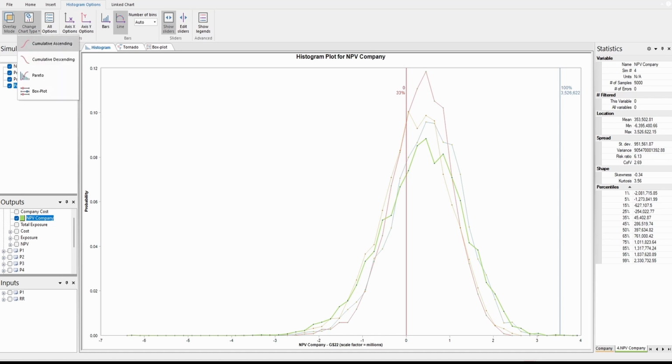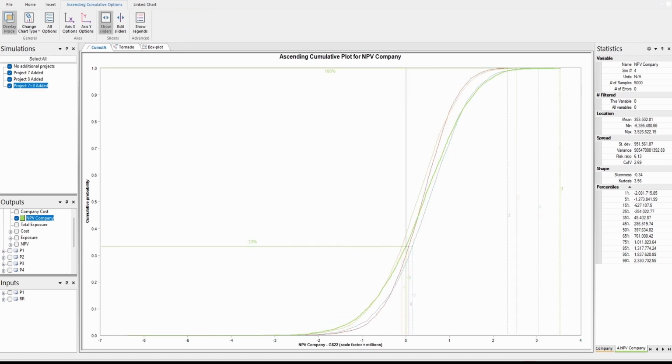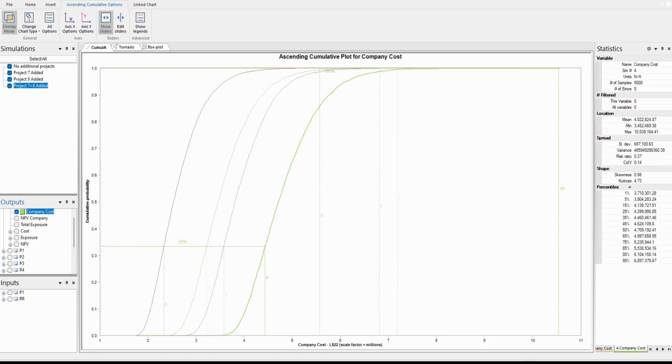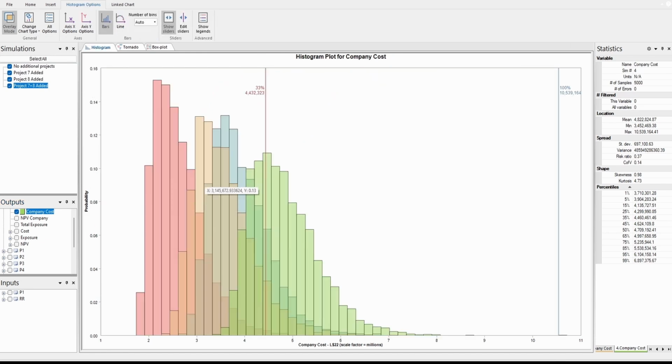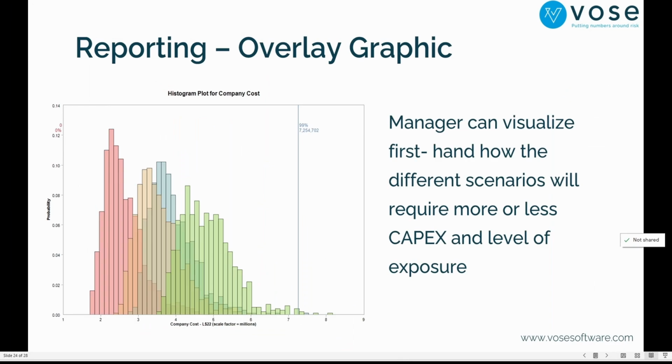You can change it to a cumulative ascending curve, for example, so it's easier to see when you have more than 3 or 4 curves. Or you can do the same analysis with the company cost, like this. And then you change it to the histogram, and this is the same graphic that I have here. Meaning that you can do this analysis turning on and off the variables, and then turning on and off the simulation. So you have an additional variable there.